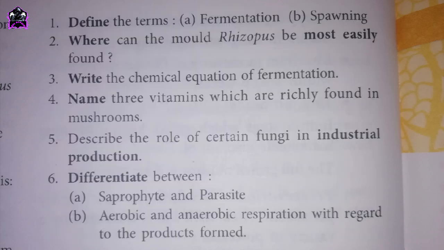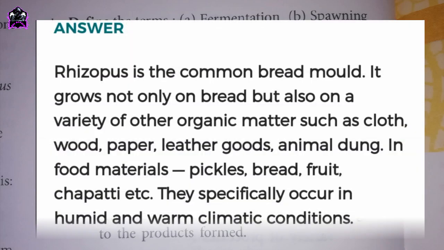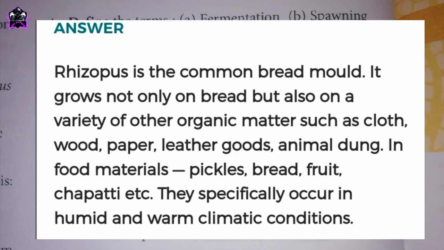Second one, where can the mold Rhizopus be most easily found? Answers showing on screen. Rhizopus is the common bread mold. It grows not only on bread but also on a variety of other organic matter such as cloth, wood, paper, leather goods, animal dung. In food materials, pickles, bread, fruit, chapati etc. They specifically occur in humid and warm climatic conditions.